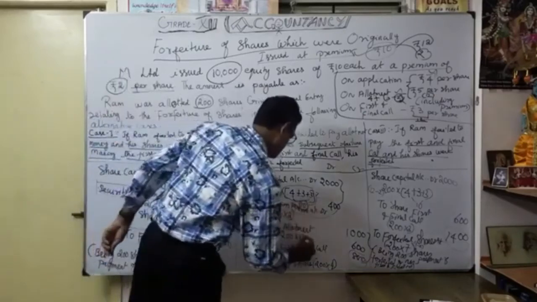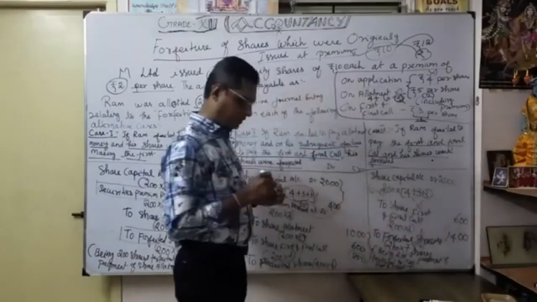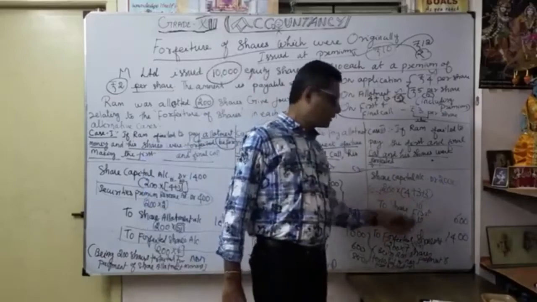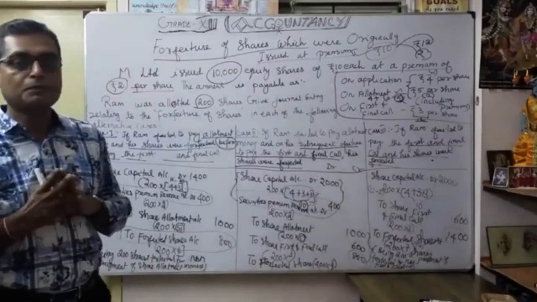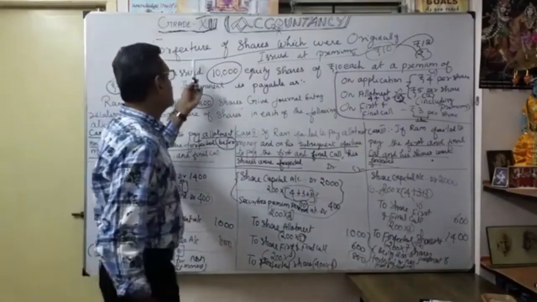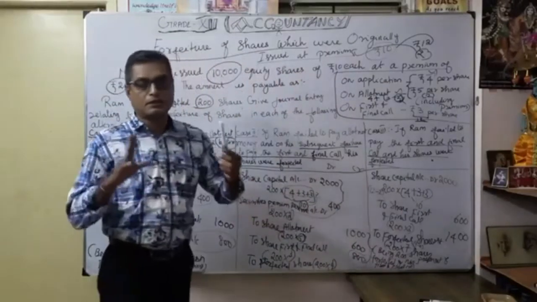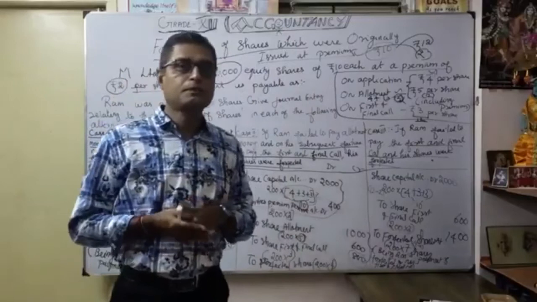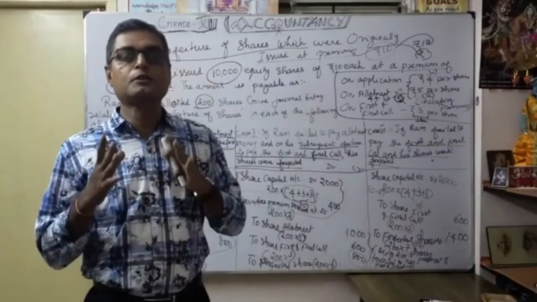Understood? Here no need to show, because both sides I have directed, only the call. You understood? That's very important here. Issue at par, no confusion. Whenever there is forfeiture of shares which were originally issued at premium, there are two possibilities: security premium has been received, or not received. Under that, how you are going to pass the journal entry.